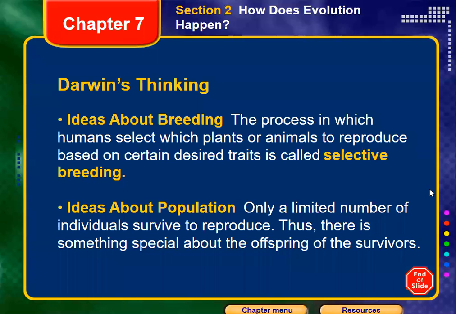Okay, so that's the ideas which Darwin had already stated until that moment. Next time, inshallah, we're going to see how Darwin started to link all these ideas together to build his theory about evolution, or to explain how evolution happened. So we're going to start this part, the ideas about population, and next time, inshallah, we're going to continue our lesson. Please study this part very well from your textbook, and if you have any question, you can ask next time, inshallah. Thank you guys and goodbye.